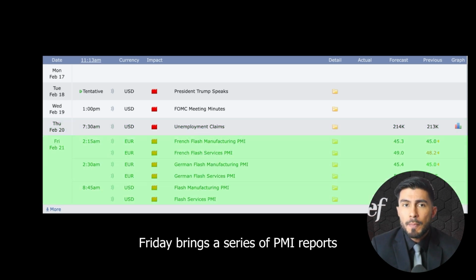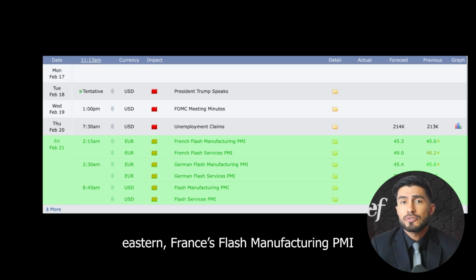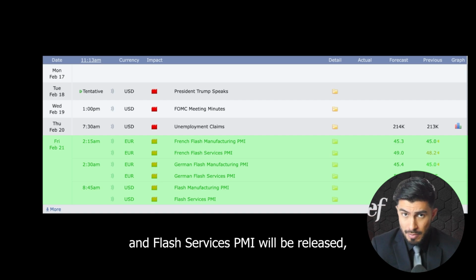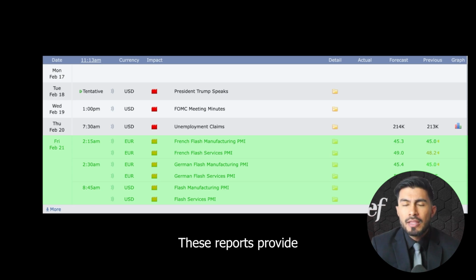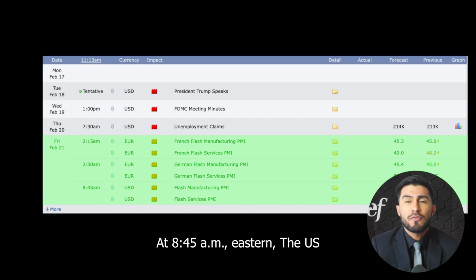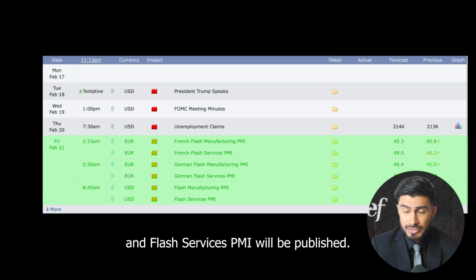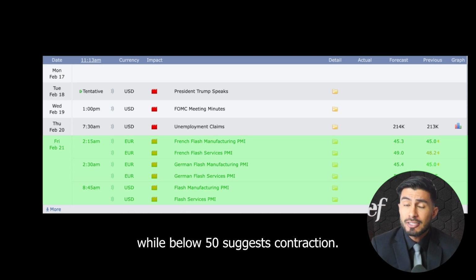Friday brings a series of PMI reports that measure economic activity in both the manufacturing and services sectors. At 2:15 a.m. Eastern, France's flash manufacturing PMI and flash services PMI will be released, followed by Germany's at 2:30 a.m. These reports provide early indicators of business conditions in Europe. At 8:45 a.m. Eastern, the US flash manufacturing PMI and flash services PMI will be published. A reading above 50 indicates expansion, while below 50 suggests contraction.